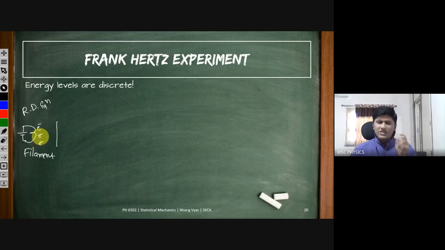Now if you just give some temperature, then electrons will come outside, but some electrons which have very small kinetic energy, even after coming out, will just sit right here. They will just sit right here, and they will create a layer around this filament. This is called a space charge region.